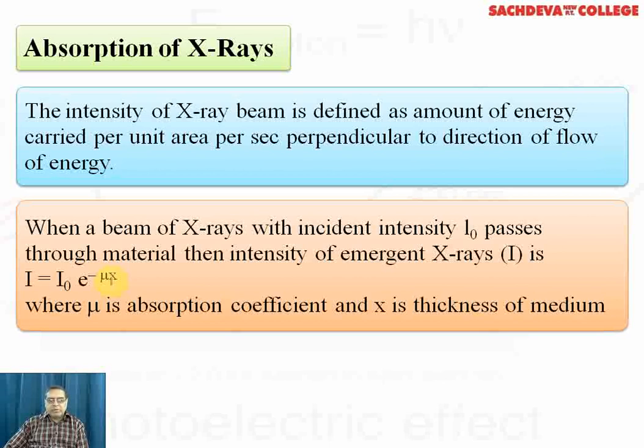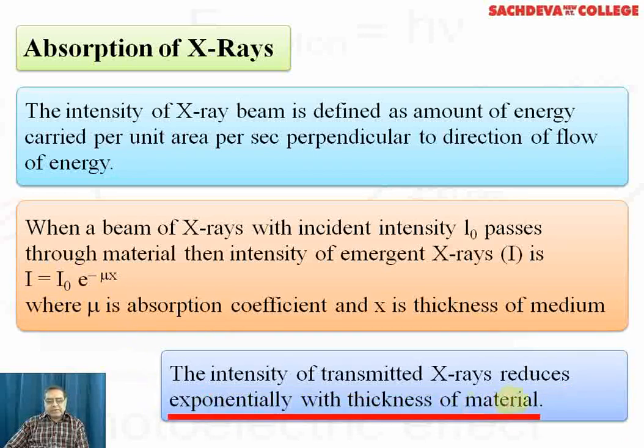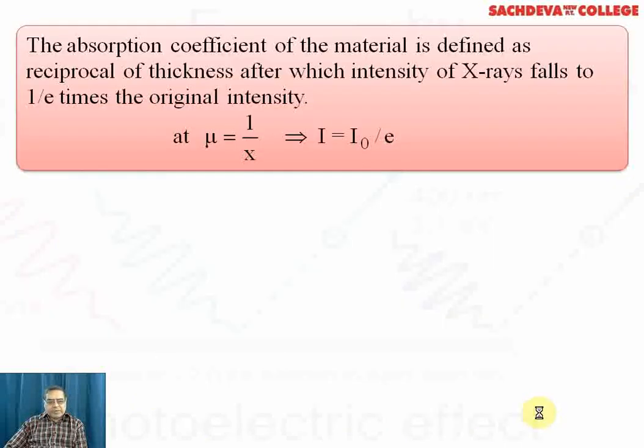The unit of mu will be per centimeter, per meter, etc. The dimensional equation of mu will be M naught L minus 1 T naught. The intensity of transmitted X-rays reduces exponentially with the thickness of the material. Therefore, this reduction will be in a geometric sequence.